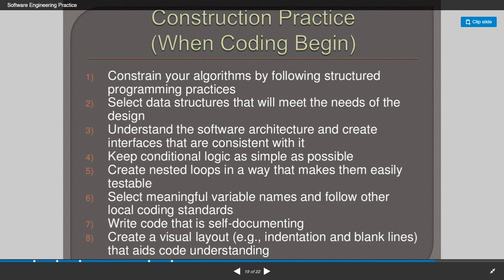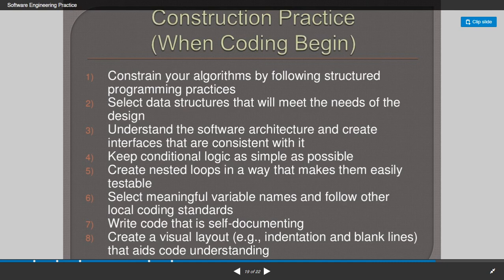Variable names are very important when you are writing software, when you are writing a large amount of code. So we are supposed to use meaningful variable names so that the readability of the software will be perfect. Write code that is self-documenting. What is self-documenting? It should be clear while reading the statement itself. That is called self-documenting. Create a visual layout, indentation and blank lines that aid code understanding.